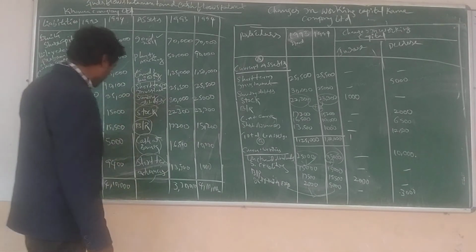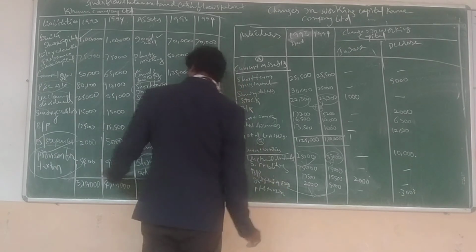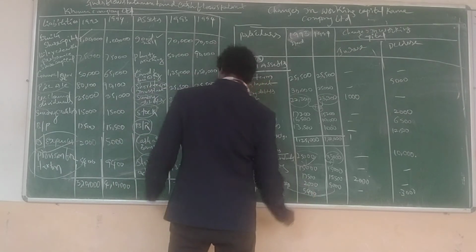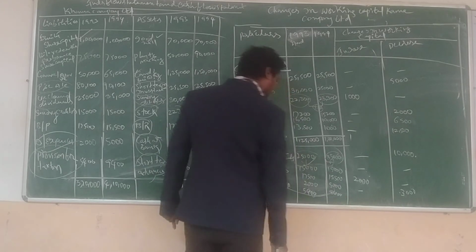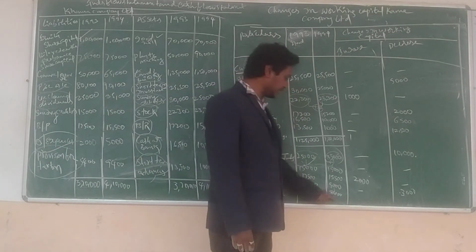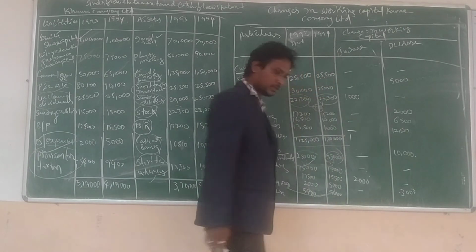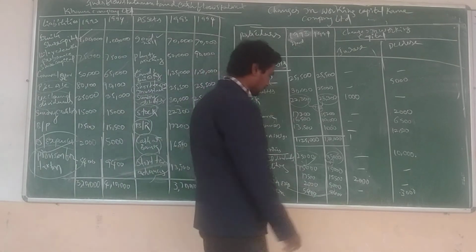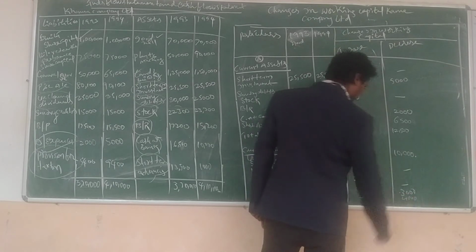It is also a liability. 5,400 and 9,400. Is it an increase or decrease? Here it is an increase, so the asset value decreases by 4,000. Right. 4,000 decrease.